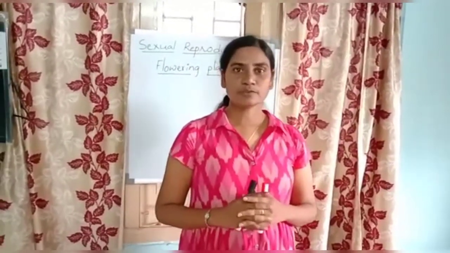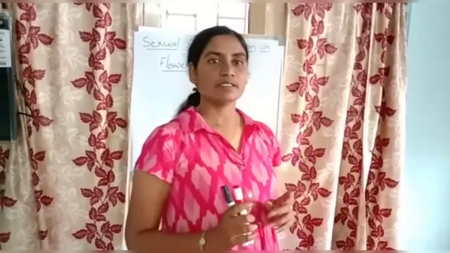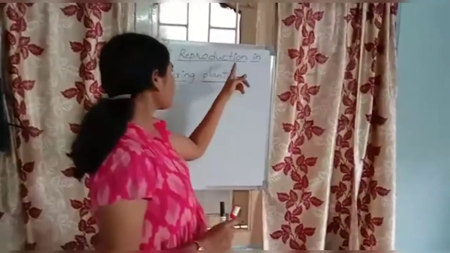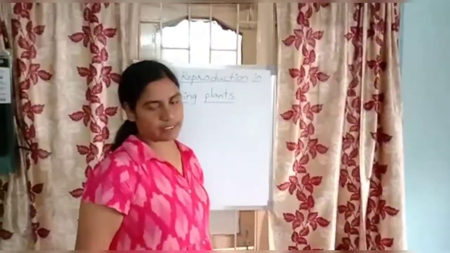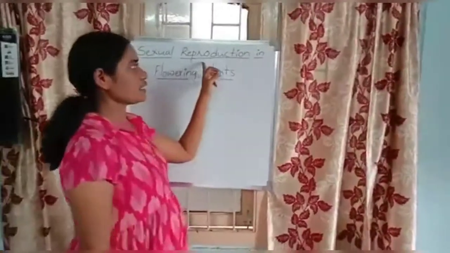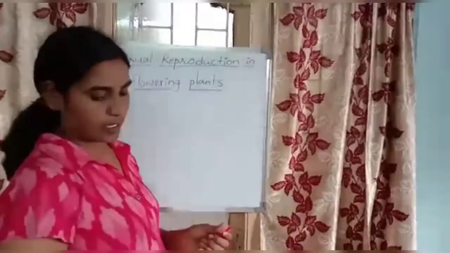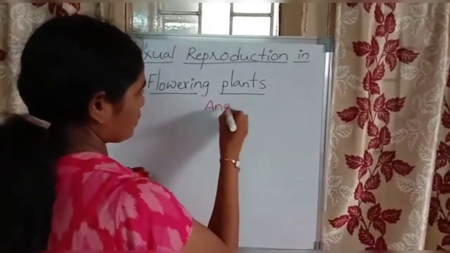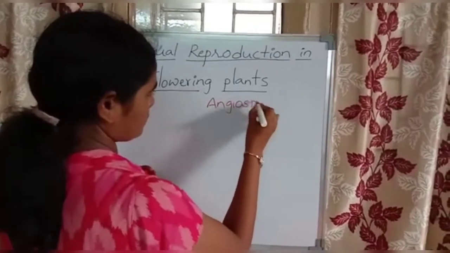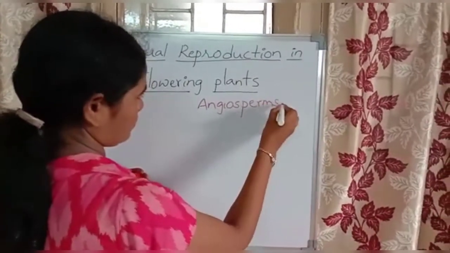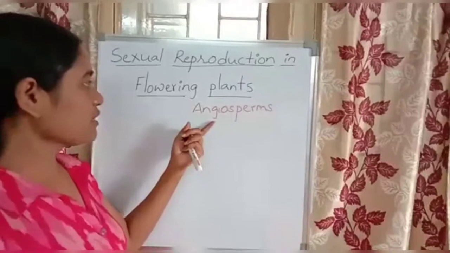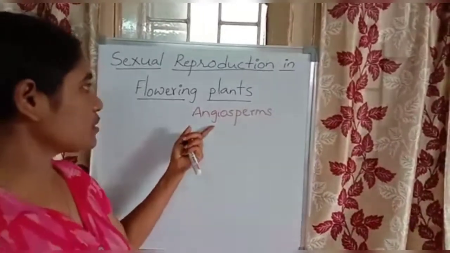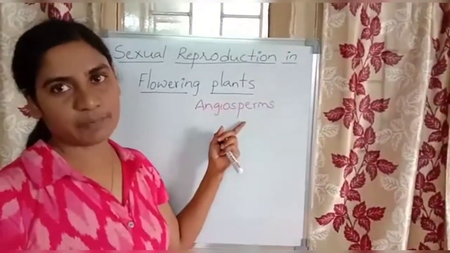Today I am going to start a new chapter from the 2nd PU syllabus, that is sexual reproduction in flowering plants. That means sexual reproduction takes place in angiospermic plants, or we can say angiosperms. So here we will be dealing with the sexual reproduction in angiospermic plants.